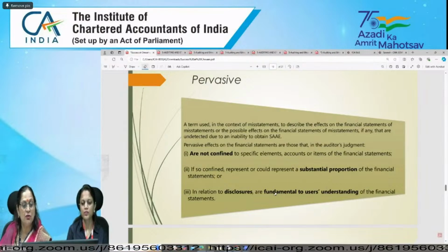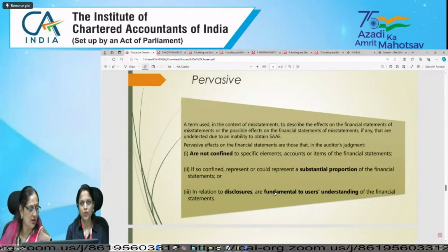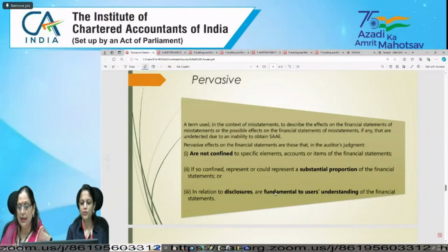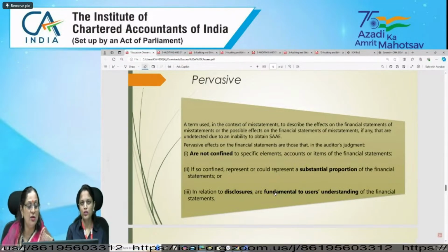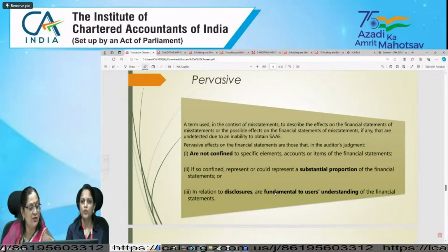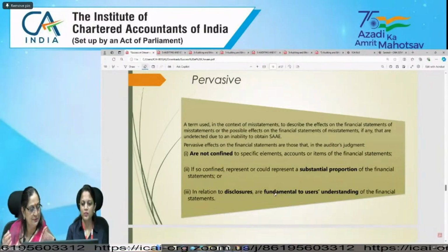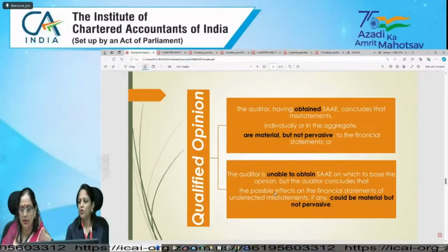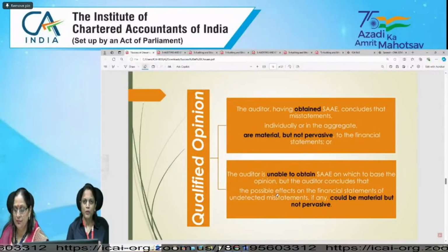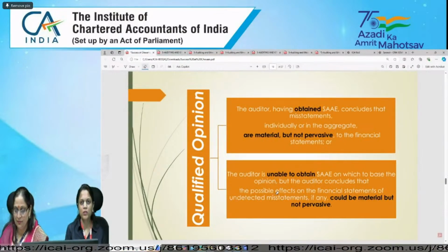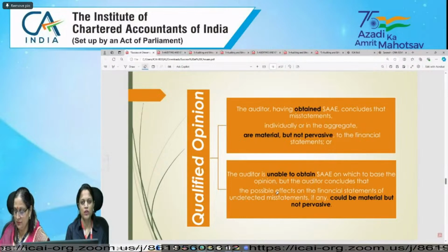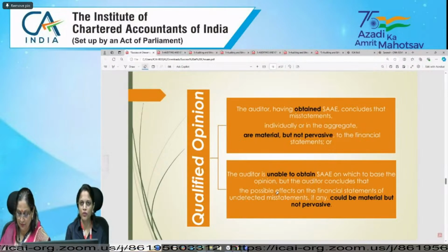So first you need to check whether sufficient appropriate audit evidence is there. Secondly, you need to check whether material misstatement is there or not. If it is, then whether it is pervasive or not. So if the auditor has obtained sufficient and appropriate audit evidence, and he can conclude that there is a material misstatement, but it is not pervasive, then the auditor will issue a qualified opinion.